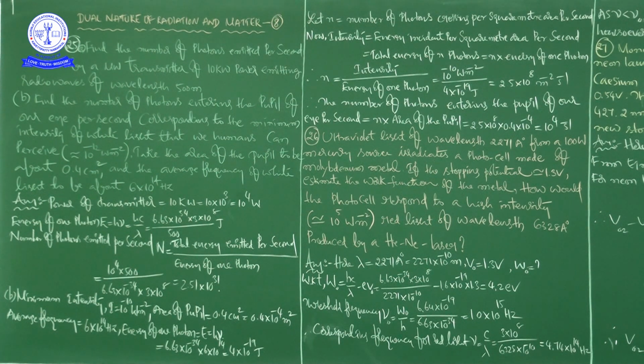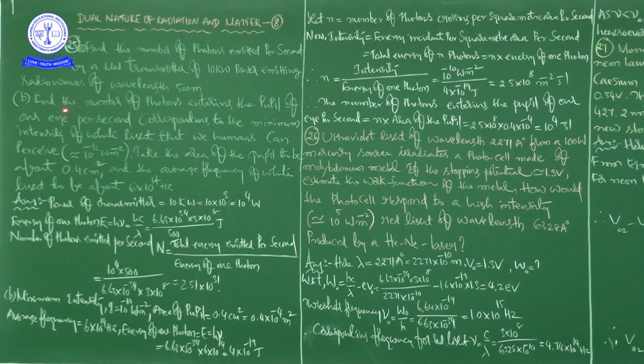Next, B. Find the number of photons entering the pupil of our eye per second corresponding to the minimum intensity of white light that we humans can perceive.